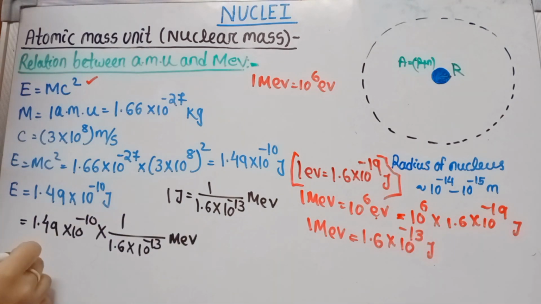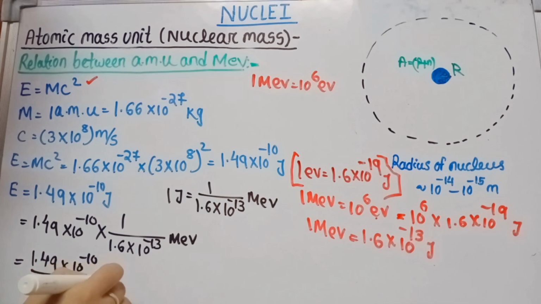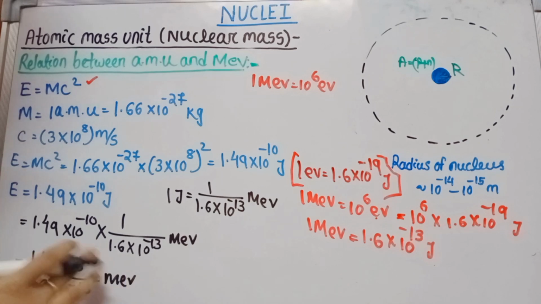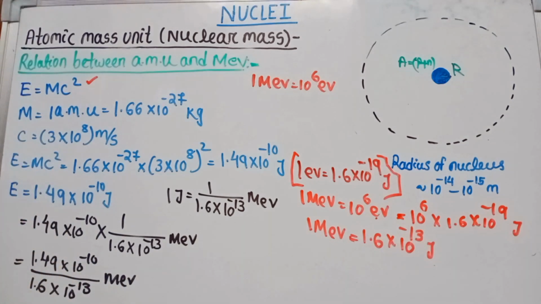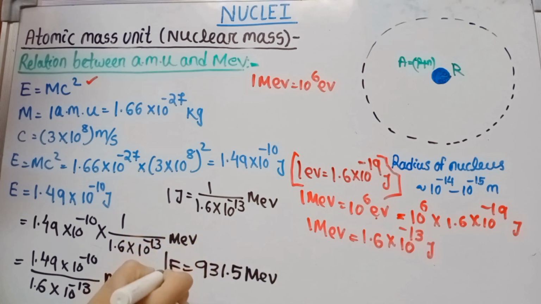That is 1.49 into 10 to the power minus 10 divided by 1.6 into 10 to the power minus 13 mega electron volt. As you simplify this one, you got that energy E equals to 931.5 mega electron volt.